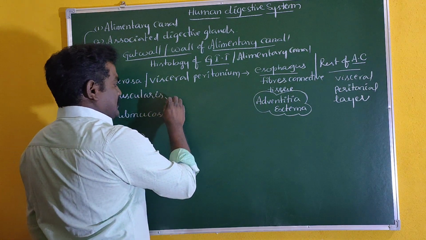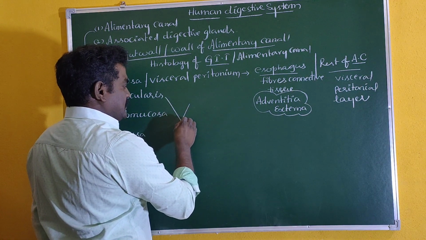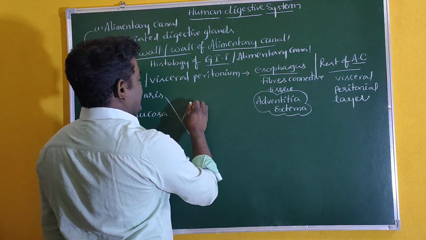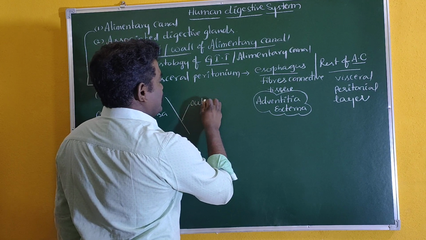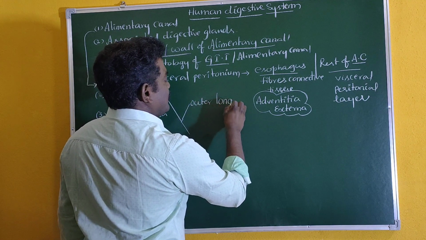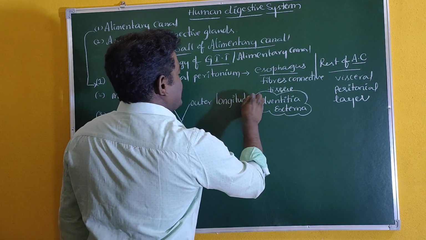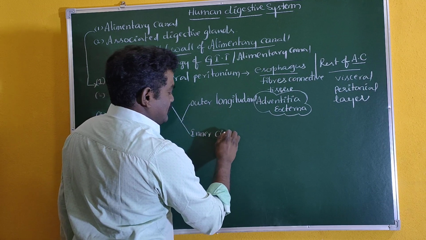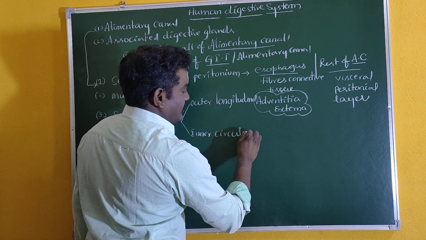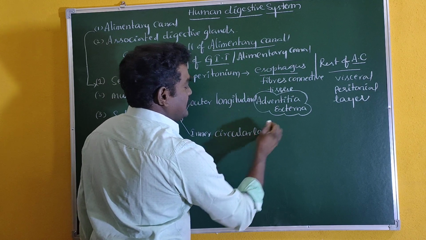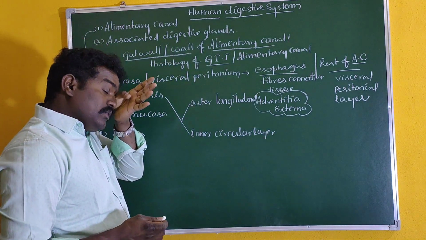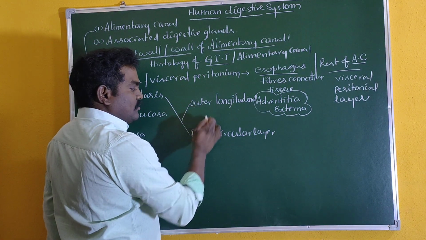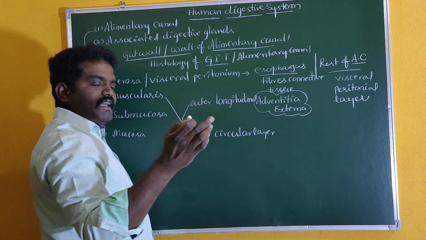The next one is muscularis. This muscularis mainly has two important layers: outer longitudinal layer and inner circular layer. Outer longitudinal layer and inner circular layers are noticed. These two layers are noticed in the entire alimentary canal,